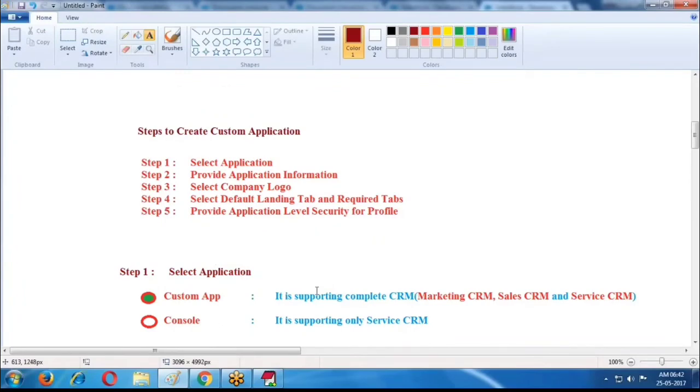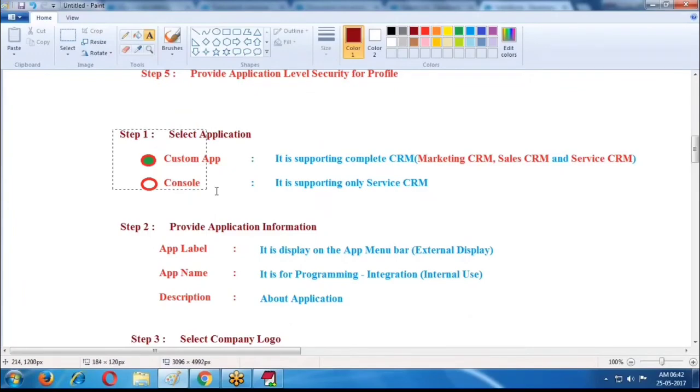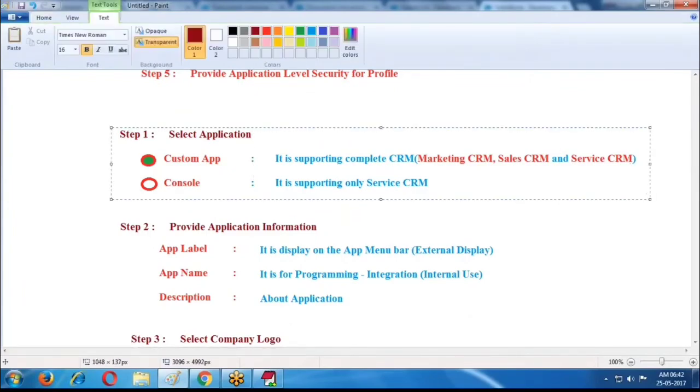If you want to create your application, there is a 5 step process. In those 5 steps, the first step is to select the application type: custom application or console. If you are using a custom app, whichever CRM it is, it allows complete CRM functionality. And console supports only the service CRM.